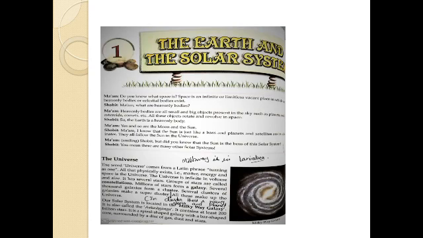Our solar system is located in the Milky Way galaxy. As I told you earlier, I have shown you the picture of Milky Way also. It is a spiral shaped galaxy. It is called Akash Ganga. It has numerous stars, approximately 200 billion stars.